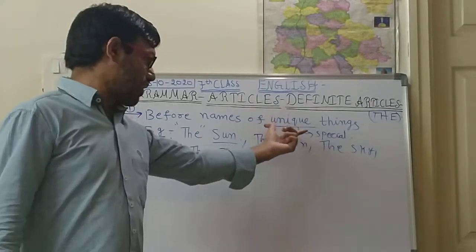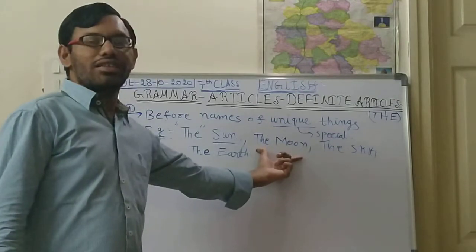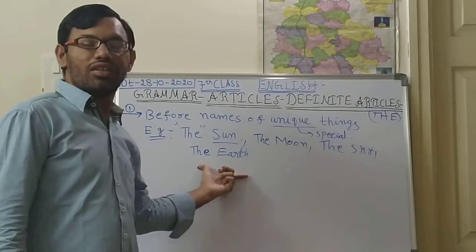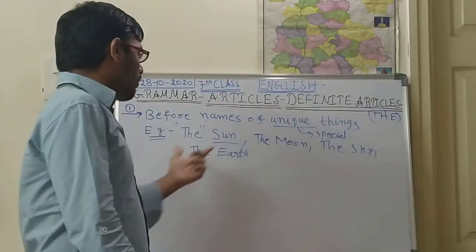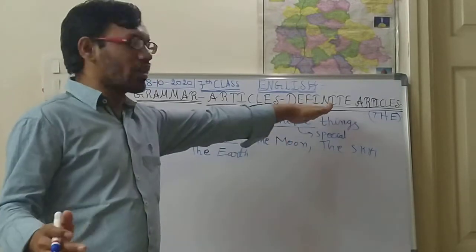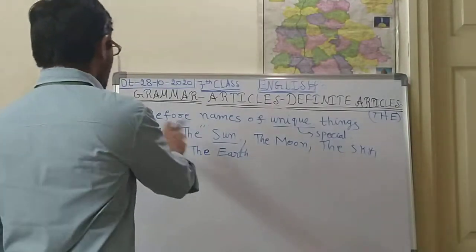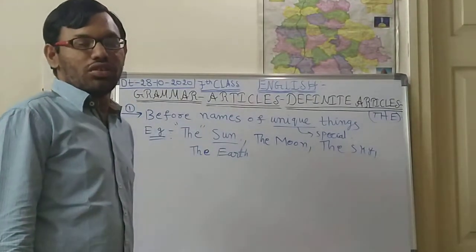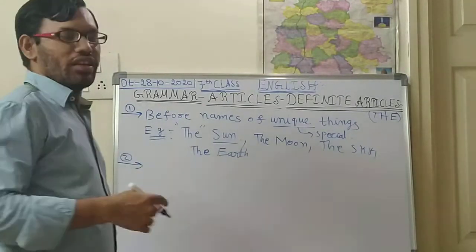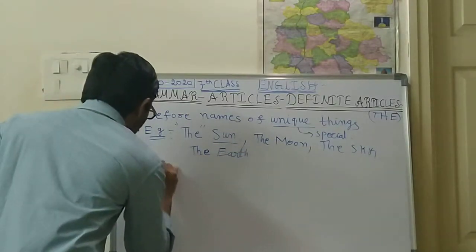Earth is a special thing. The moon is a natural satellite of the earth. That is also one of the sentences. These are the unique things, special things, and like this the is used. Next, in the next usage, the is used before a singular